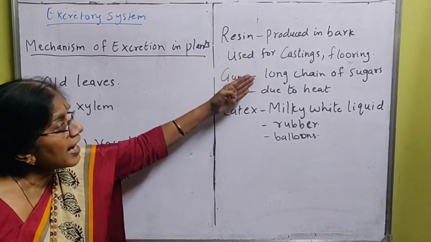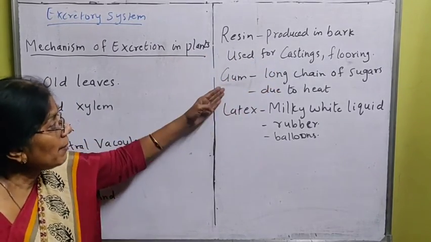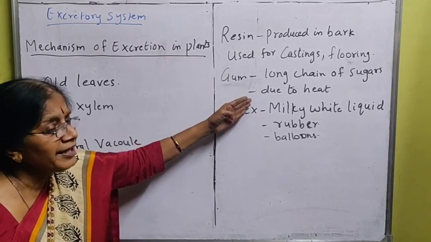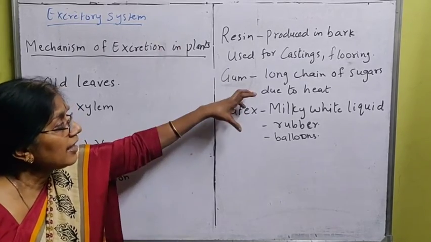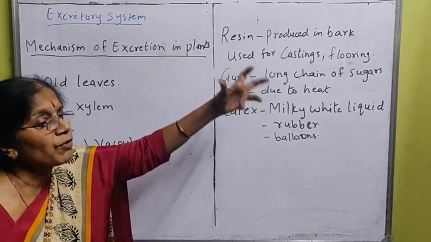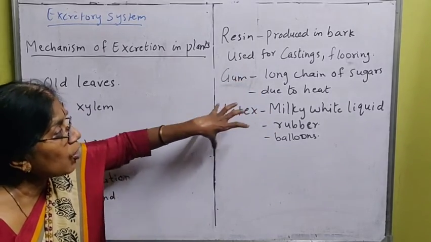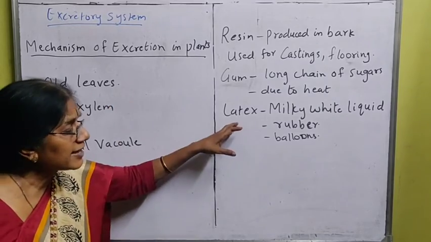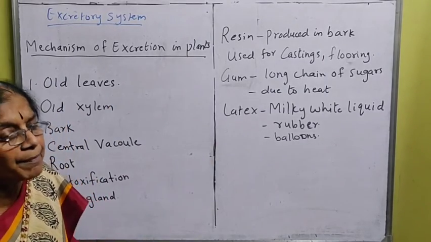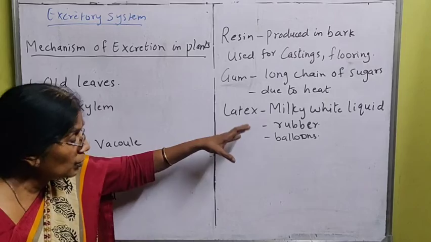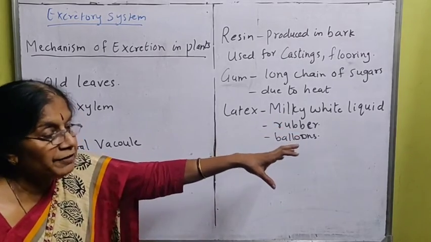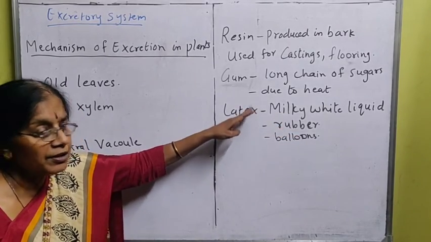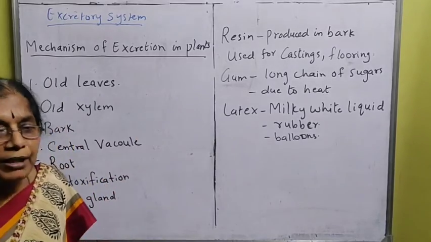It is used for casting and flooring. Gum, I told you, is due to heat inside the plant. The carbohydrate will break up into a long chain of sugar and become a sticky liquid. Latex: when injury takes place in the bark, it will ooze out a milky white liquid, which is nothing but natural rubber, used in making balloons.